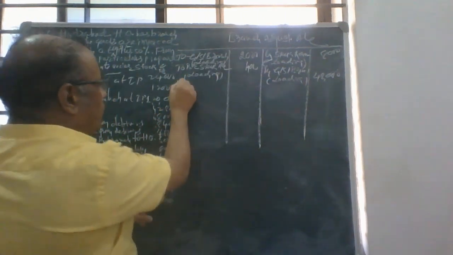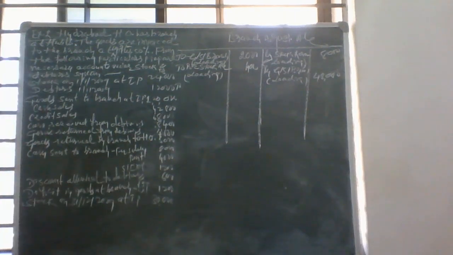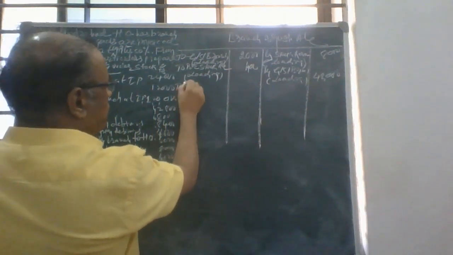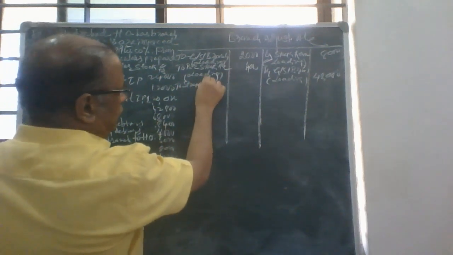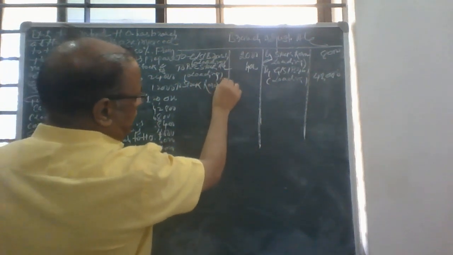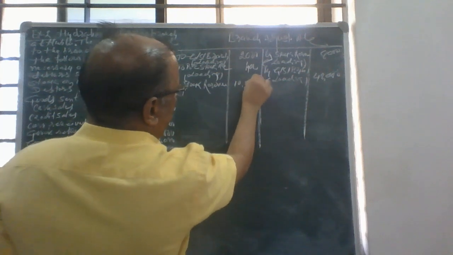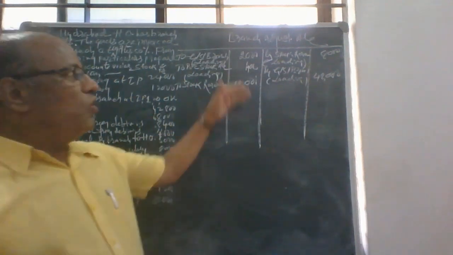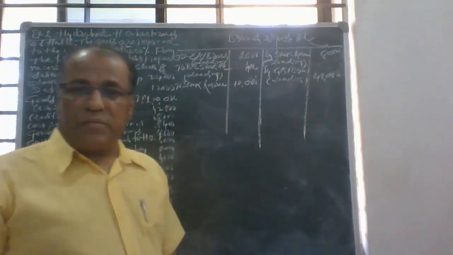And loading on closing stock 30,000. You calculate one third of this: to stock reserve 10,000. So you have removed the loading from all these five items.